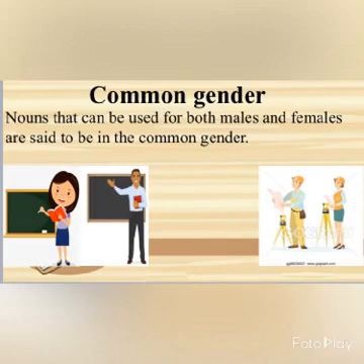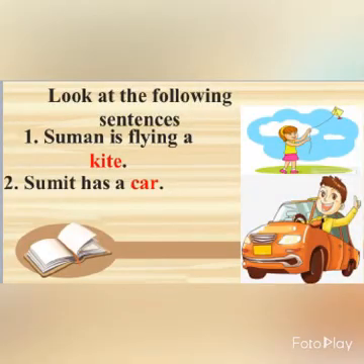Moving on to our last type, look at the following sentences. Suman is flying a kite. Sumit has a car. Kids, notice the highlighted words over here. Here, kite and car are non-living things. Such nouns come under neuter gender.